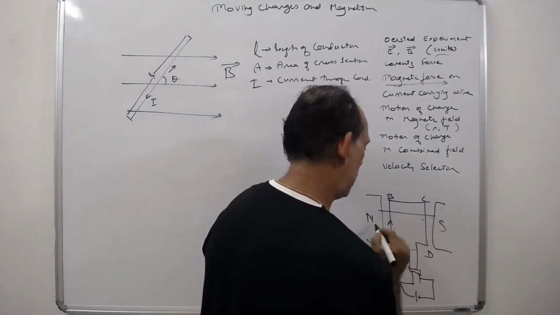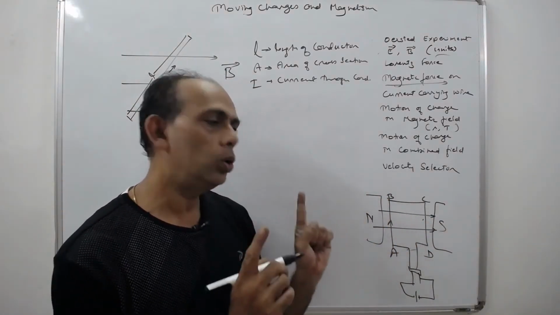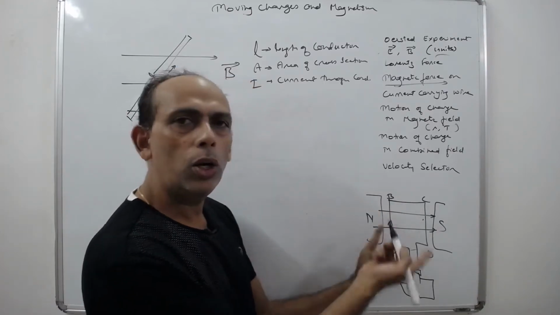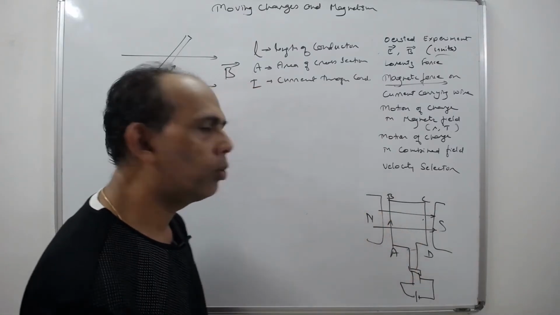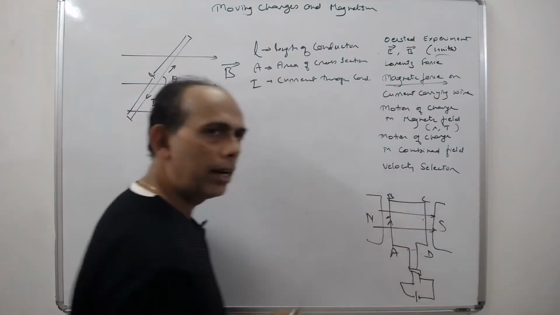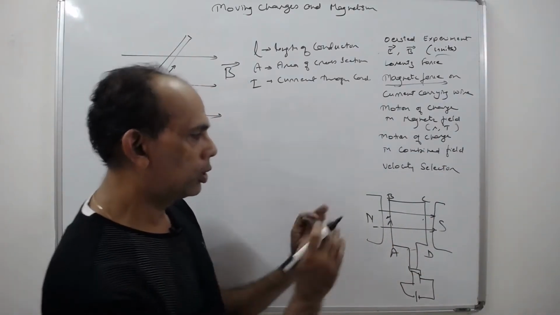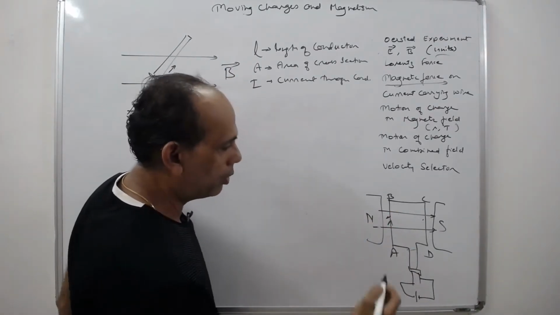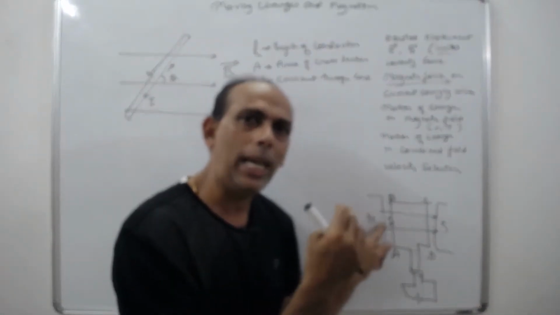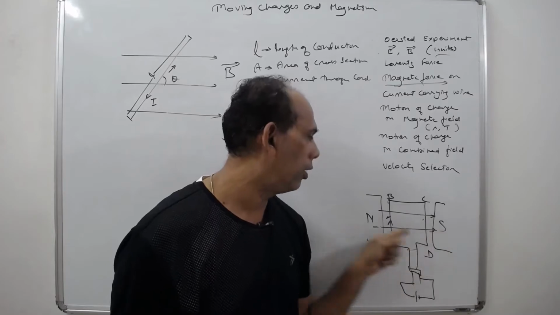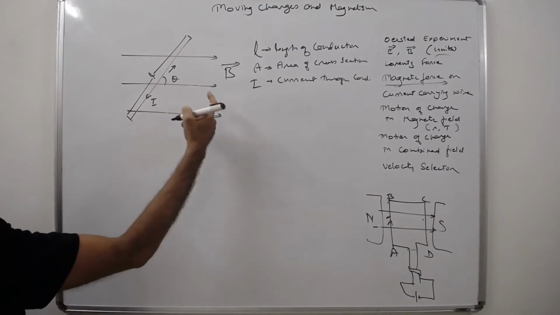Your magnetic field is in this direction. Current is perpendicular to the magnetic field, so the force will automatically be perpendicular to both of them. It is given by Fleming's left hand rule. According to the left hand rule, if you calculate, it will be going inside. That is how the rotation of this wire takes place. So this is the same concept. The conductor AB is where the force is acting, because it is placed in the perpendicular fields of B and the current. Similarly, it works over here.